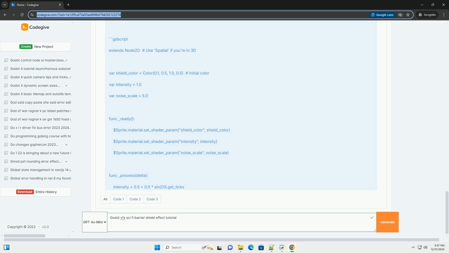Optional enhancements. Sound effects: add sound effects for when the shield activates or gets hit. Hit reactions: implement logic to change the shield's appearance when it takes damage. Customization: experiment with different colors, particle shapes, and shader effects to create unique shields.